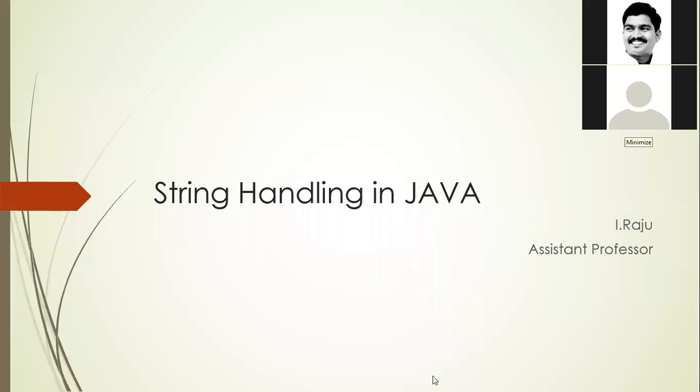So a sequence of Unicode characters. Very good. You have to remember all these terminologies. When the class comes, you will get various answers. A group of characters enclosed in double quotes. Correct. A group of characters which are enclosed in double quotes.